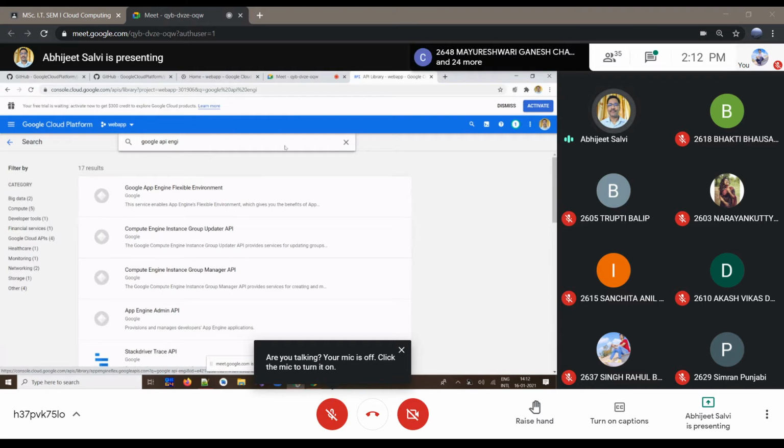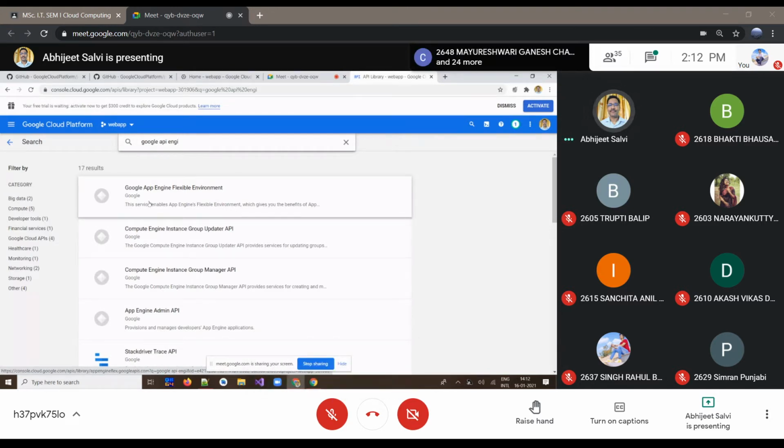Google App Engine flexible environment is one of the services we have to find out. This is to deploy your application over there. So we have to enable this by selecting Google App Engine.